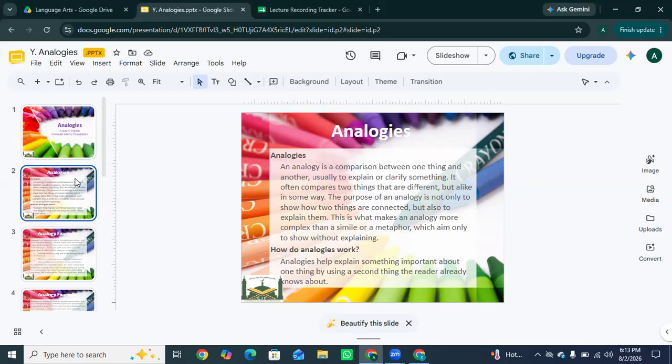How do analogies work? Analogies help explain something important about one thing by using a second thing the reader already knows about.